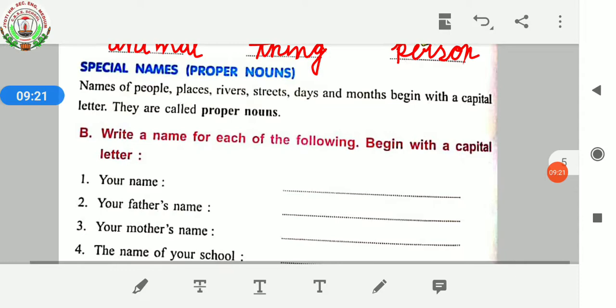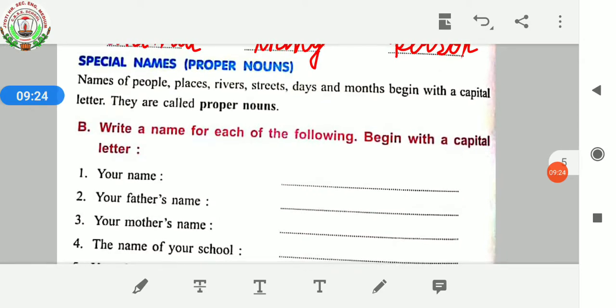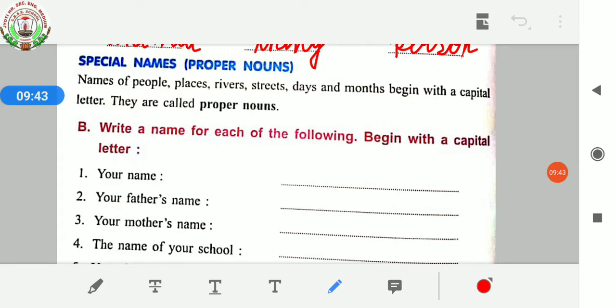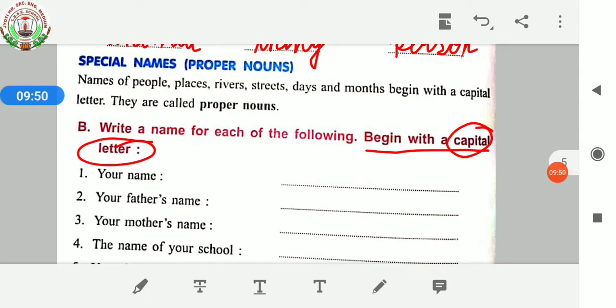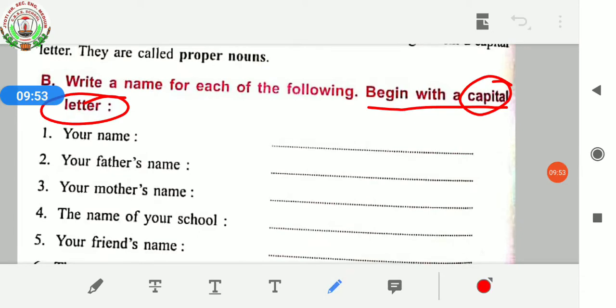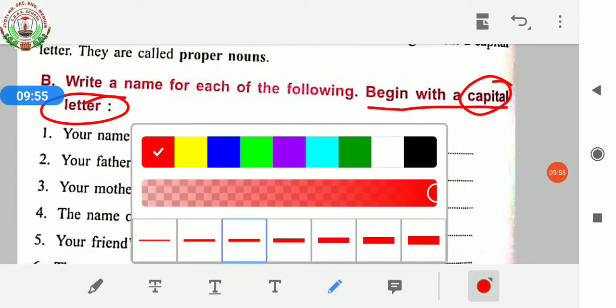Now next, special names, proper nouns. Names of people, places, rivers, streets, days and months begin with a capital letter. They are called proper nouns. Okay. The question is, write a name for each of the following beginning with a capital letter. So you have to write your answer and begin your answer with a capital letter. Okay, so first one is your name. So you have to write your name over here.